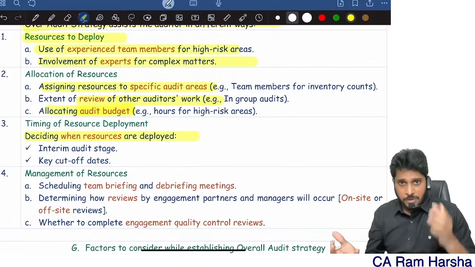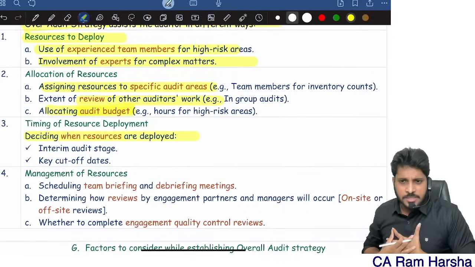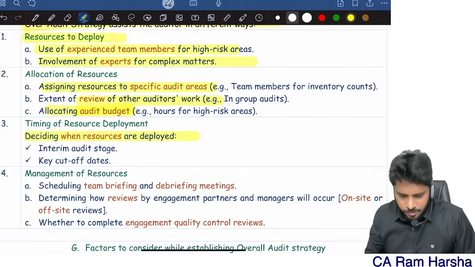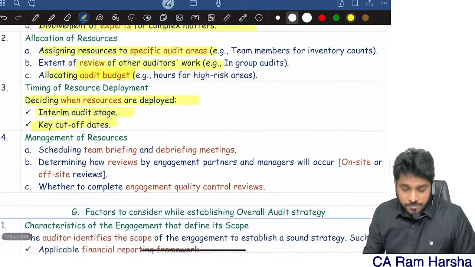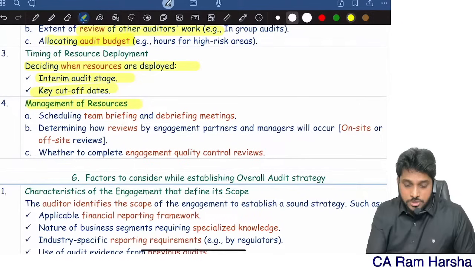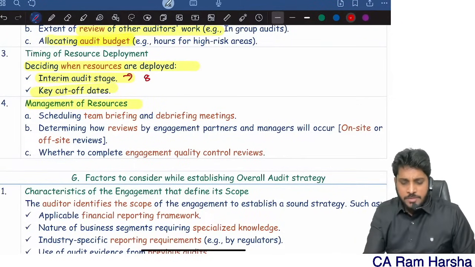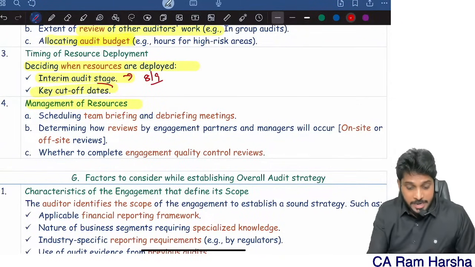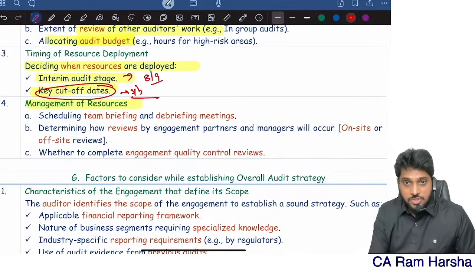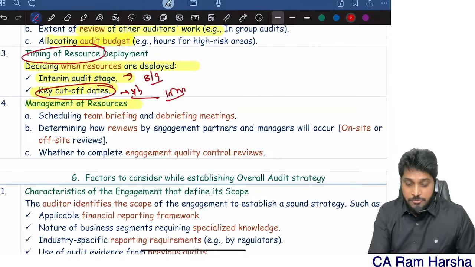Resources means manpower. For auditors, the resource is manpower. And also the interim stage, the key cutoff stage, all that. Generally, in the initial stages of the audit, I may do the audit with 8 or 9 members, for example. But at the cutoff date, as on 31st March, because I need to finalize the audit, I want 15 team members. So, timing of resources.